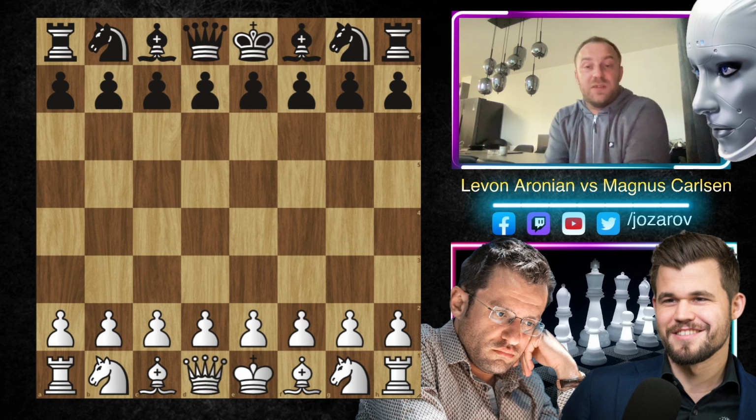We have reached now the semi-final stage of the 2021 Chess Classic tournament, and the pairings of the semi-finals are Levon Aronian versus Magnus Carlsen and Hikaru Nakamura against Shakhriyar Mamedyarov. So we're following now the first match game. It's the match game between Levon Aronian against Magnus Carlsen.